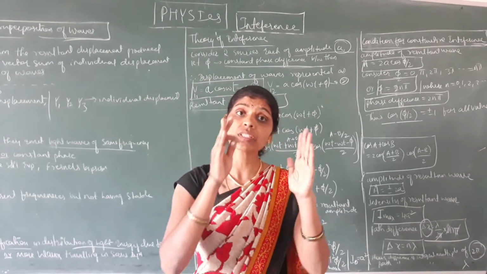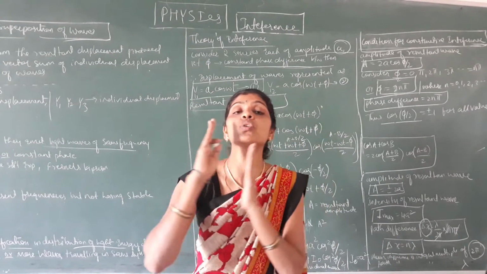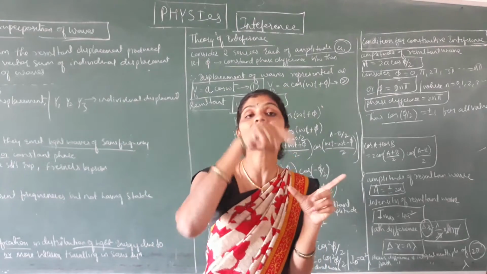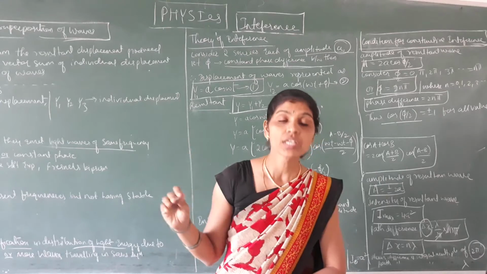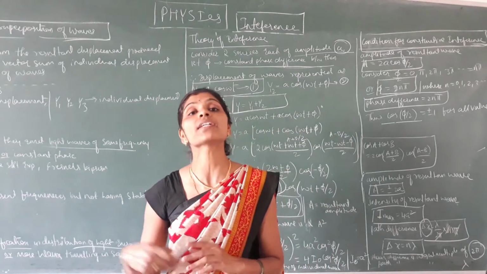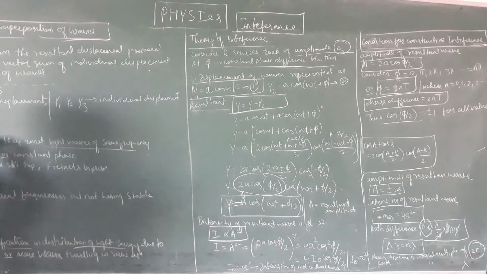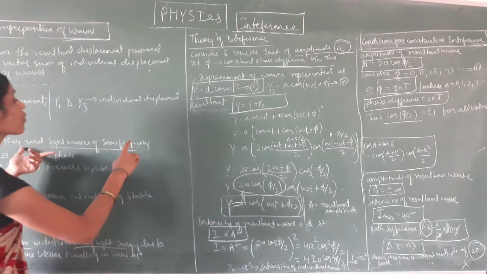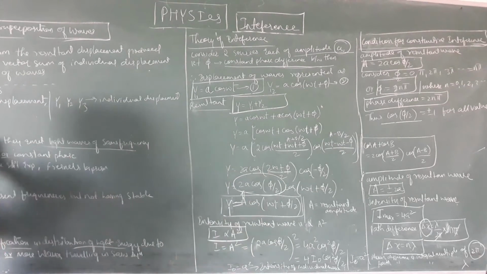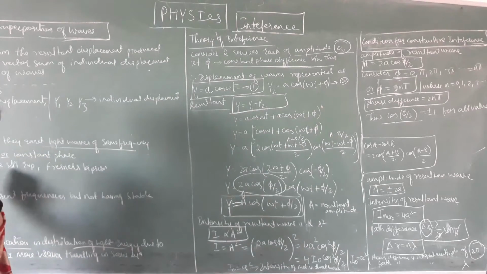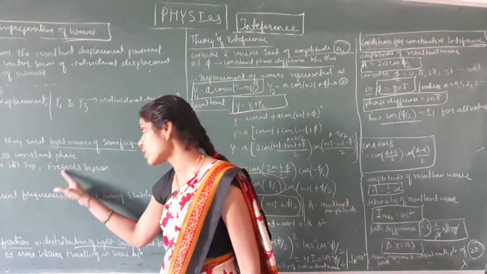So the resultant of two waves according to superposition is given by y equals y1 plus y2, where y is the resultant displacement, and y1 and y2 are the individual displacements of the waves. Next, a coherent source is a source of light that emits light of the same frequency moving with zero or constant phase difference. An example of a coherent source is Young's double slit experiment, or the Fresnel biprism.